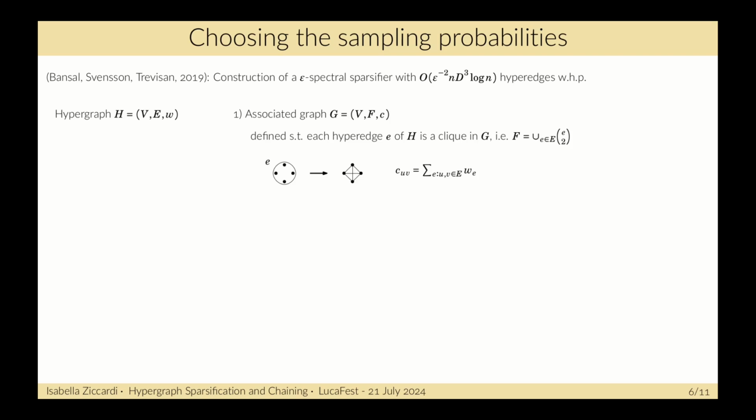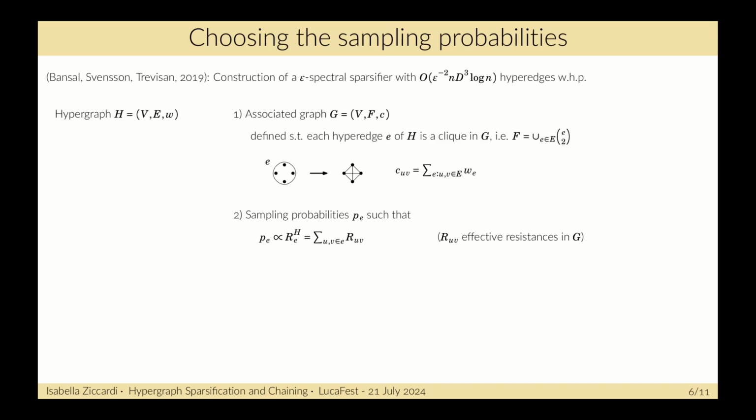What they did is to consider the hypergraph H and then consider the associated graph G. This graph is defined such that each hyperedge E of H is a clique in G. And then the weight of the edges in G is given by the sum of the weights of the hyperedges in H for all the hyperedges that contain the pair.